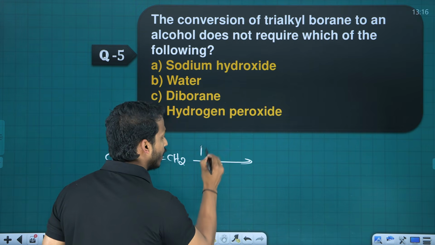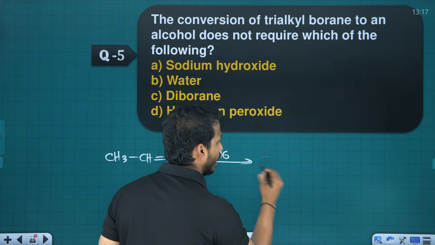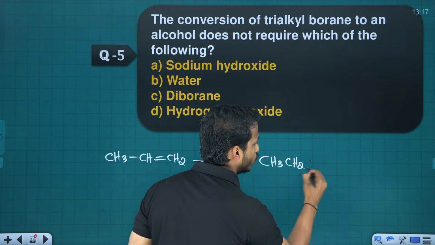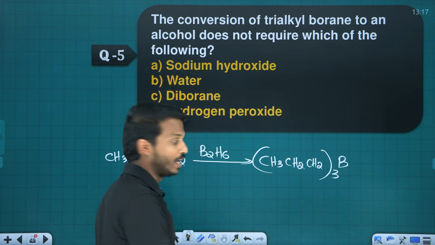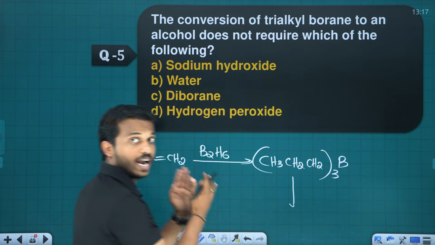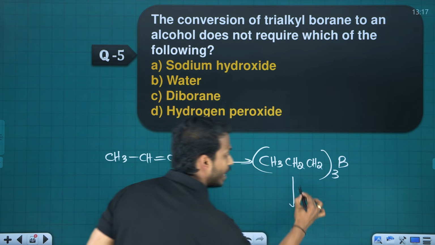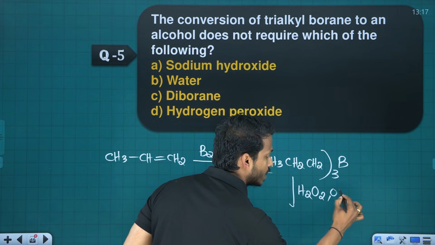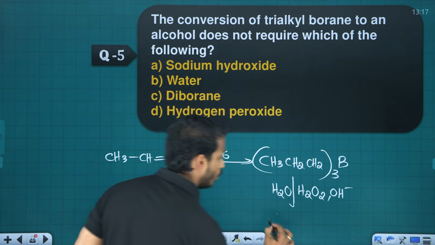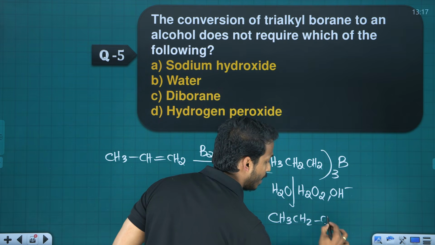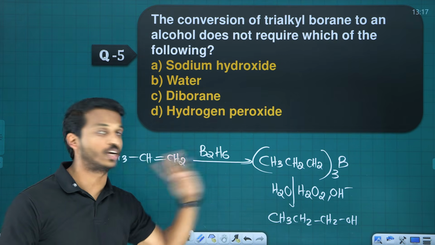Take propene and we are treating it with diborane. What is diborane? B2H6. When you treat with diborane, you will get the compound (CH3CH2CH2)3B. What is it called? Trialkyl borane. This is called hydroboration. Hydrogen and boron addition is called hydroboration. Next step, oxidation. Oxidation is done with the help of hydrogen peroxide, base and water. You will get the compound propanol, right? Propanol is the product. So propene to propanol is carried out by hydroboration oxidation.